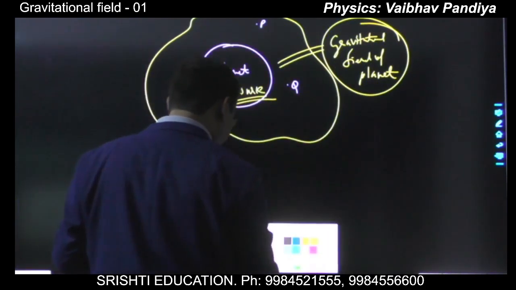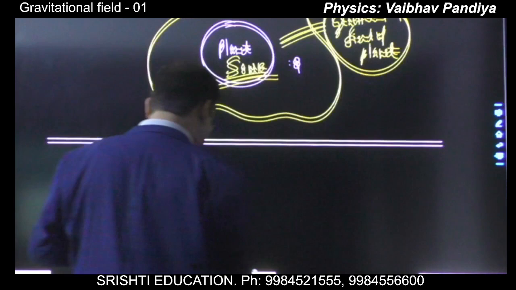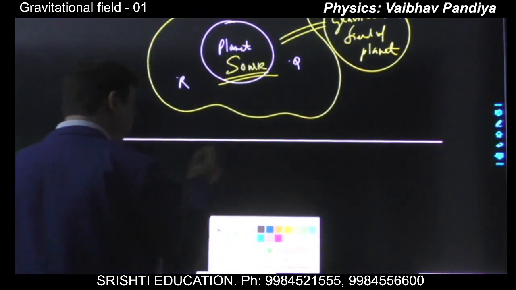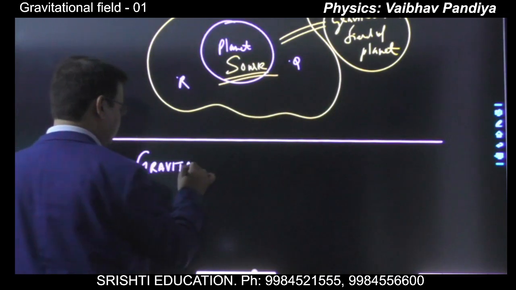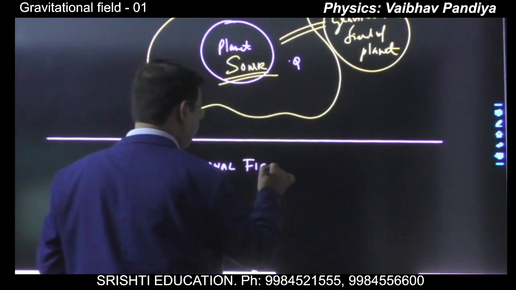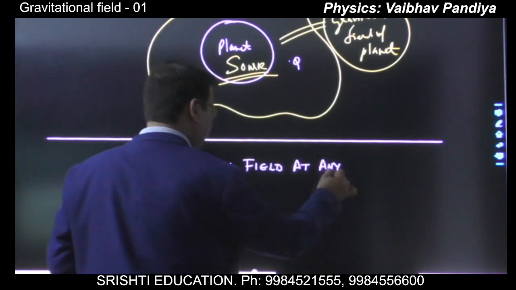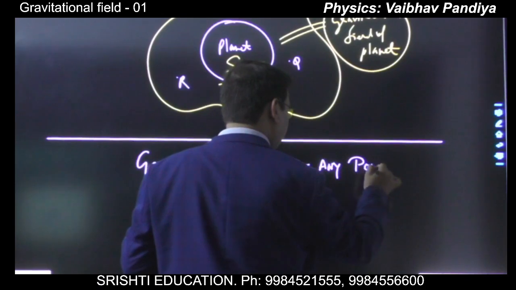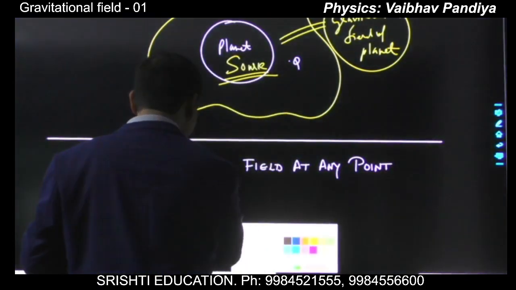So let's see how we define the gravitational field at any point. If you want to find the gravitational field at any point, of course in space you are talking about any point.